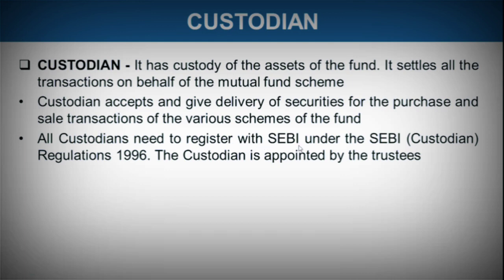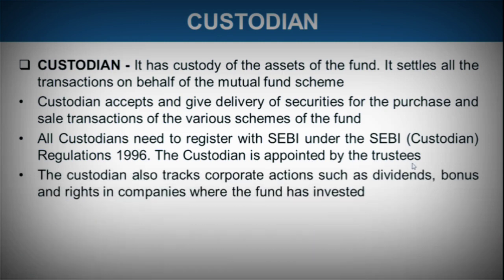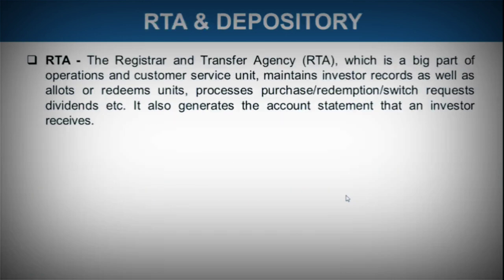All custodians need to register. Okay, so they are registered with SEBI under the SEBI Custodian Regulations 1996. And you also need to keep in mind that the custodian is appointed by the trustees. The custodian also tracks corporate actions such as dividend, bonus, and rights in companies where the fund has invested.